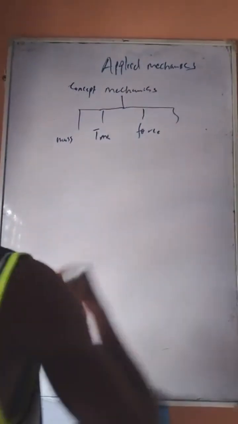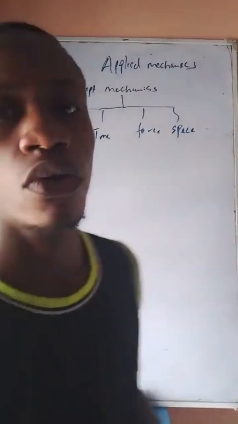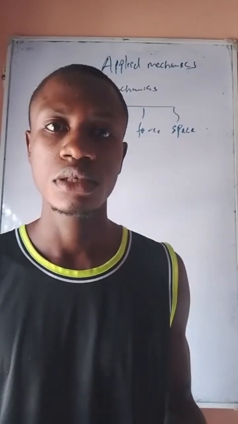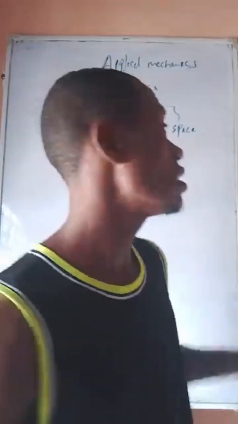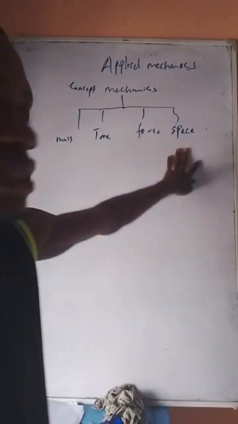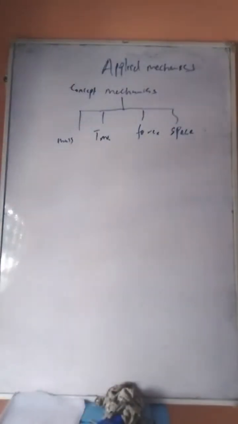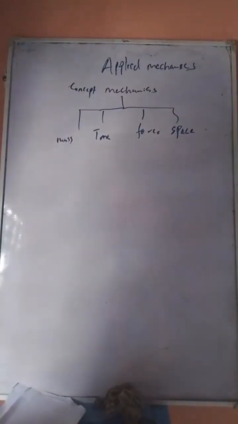And then we have space. Space is the region of occurrence, or the region at which a point moves. That's basically what space is. So these are the basic concepts of mechanics. Alright.